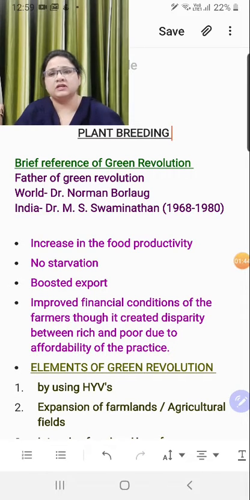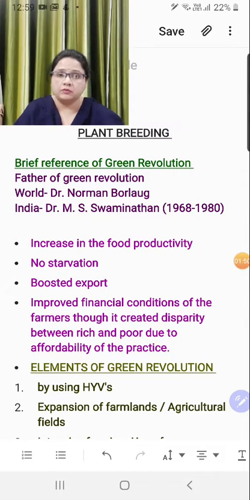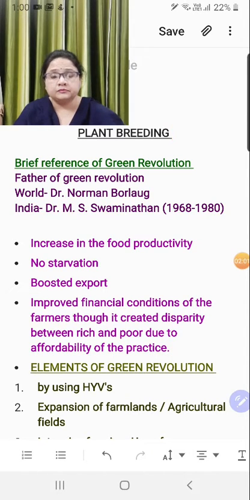They might ask you to list any one consequence of green revolution, so then it will take only 1 mark. The board might ask you to write 2 consequences or any 2 elements. In that case, just see how many points are asked, and depending upon that the marks could be allotted.